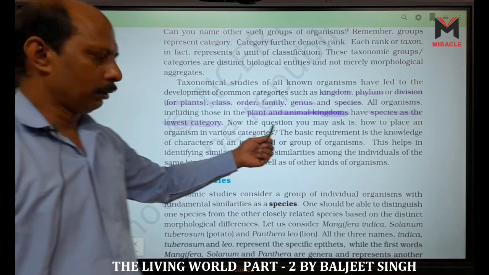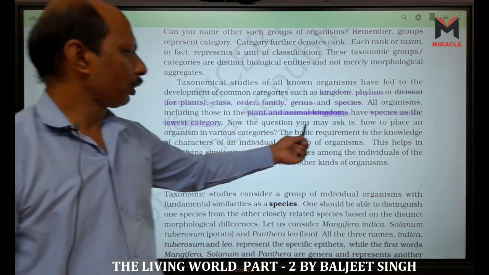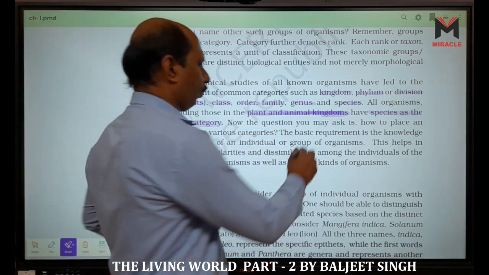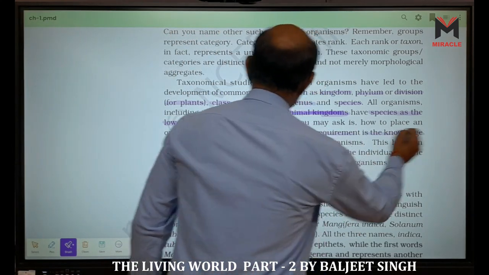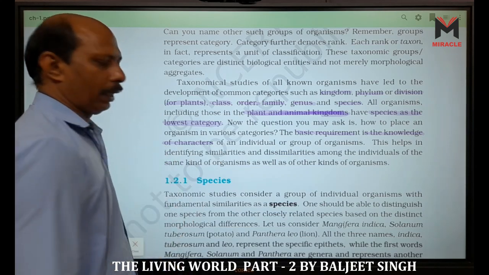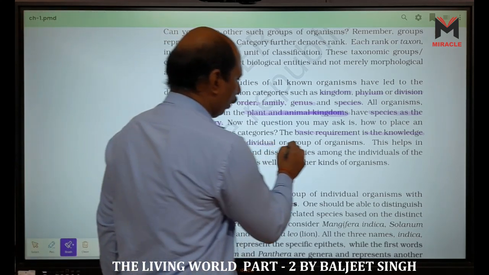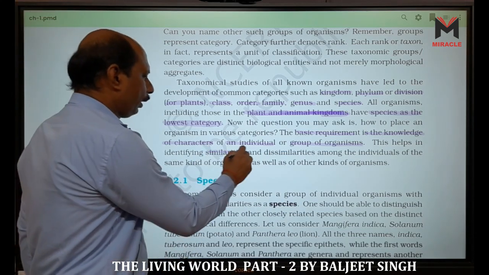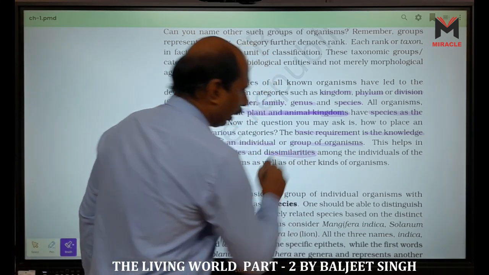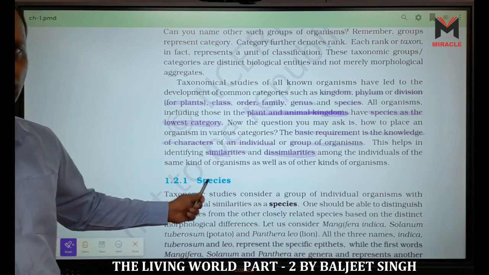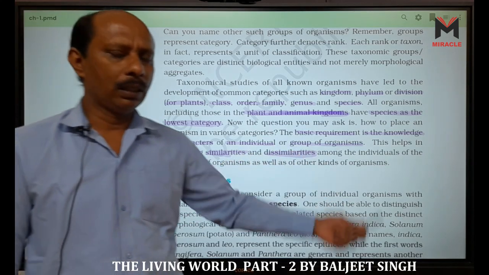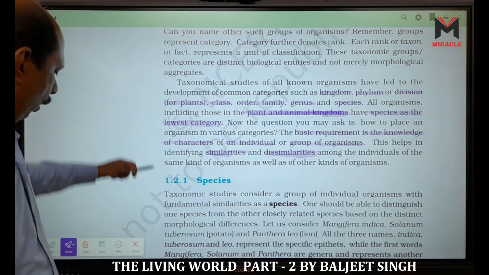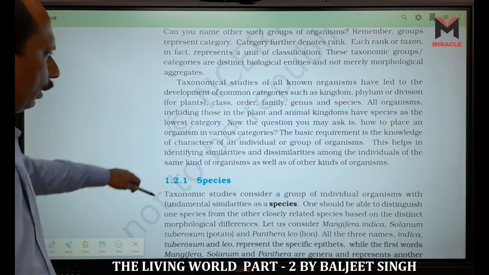Now the question you may ask: how to place organisms in various categories? For this question he gives us some examples also. The basic requirement, what is the basic requirement? It is the knowledge of characters, that means characterization of an individual or group of organisms. This helps in identifying similarities and dissimilarities among the individuals of the same kind of organisms as well as other kinds of organisms. Okay. Now the first taxa, the lowest taxa, is our species.